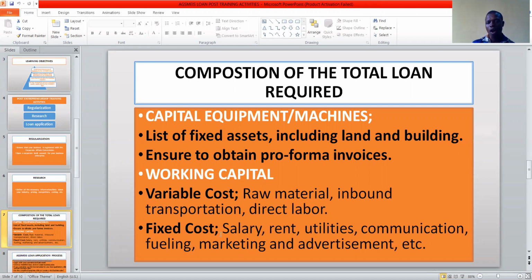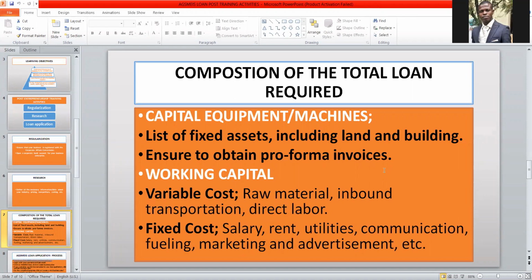Now, the next component of the working capital is fixed cost. Fixed costs are those costs that do not vary alongside your production scale. And examples of such costs are your salary, rent, utilities, communication, fueling, marketing and advertisements, general and admin expenses. So those are your fixed costs.